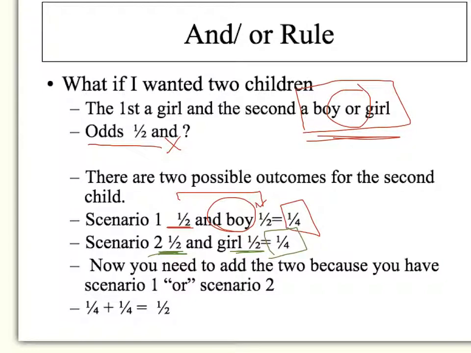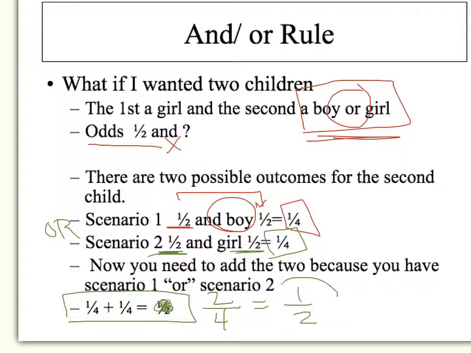So we have this scenario 1 or scenario 2, so we have to add those. And when we add fractions, remember the denominators have to be the same, and then we're going to add the top. So 1/4 and 1/4, and let me just get this out so it doesn't confuse you, is 2/4, and then I reduced it to 1/2. So then we have to look at this as our probability of getting a girl and then a second being a boy or a girl is 1/2.